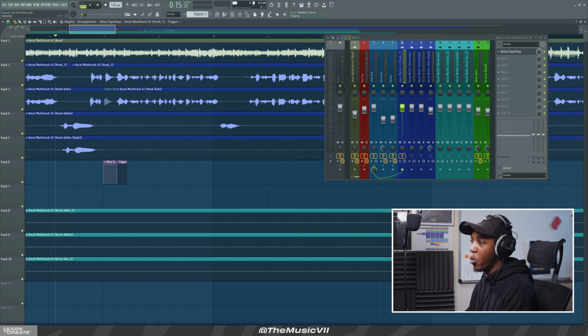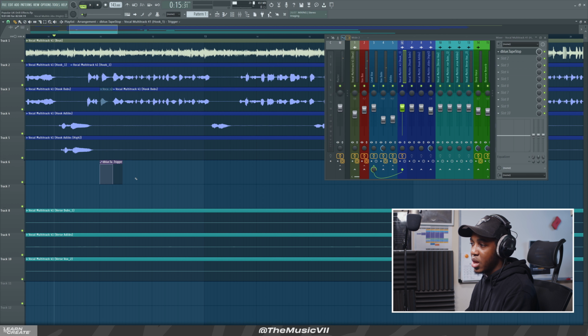Just like that. Once you've applied it to that specific bit, we can just copy this over. We can also change the effects as well. We can change the slowdown if we want it to slow down quickly or slow down fast. So let's slow it down. Let's make it slower, quicker.